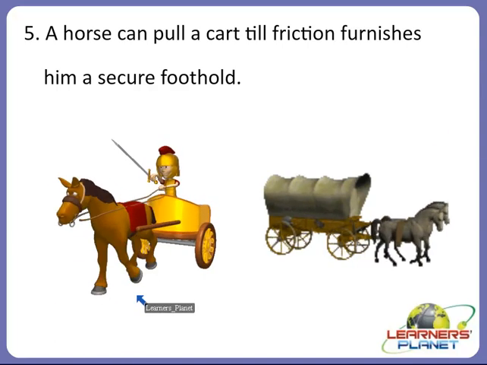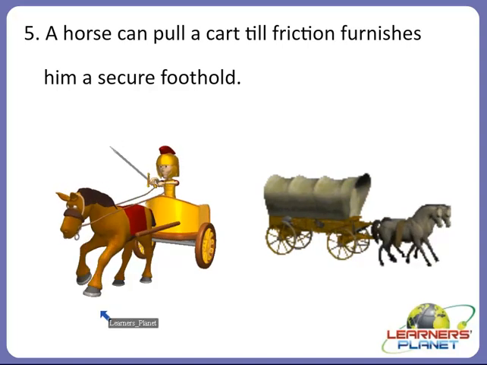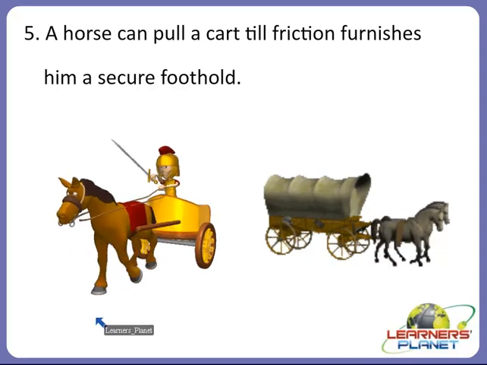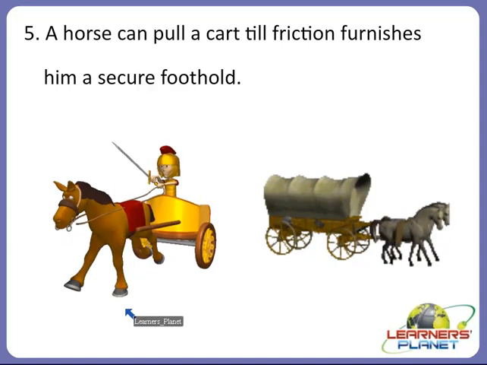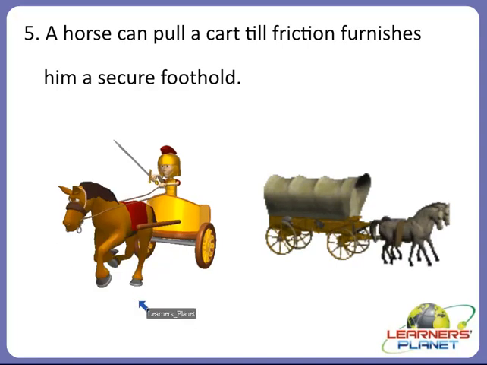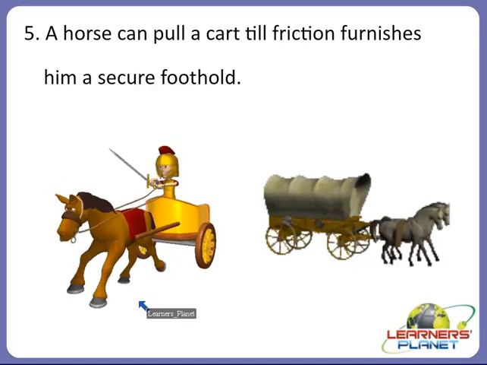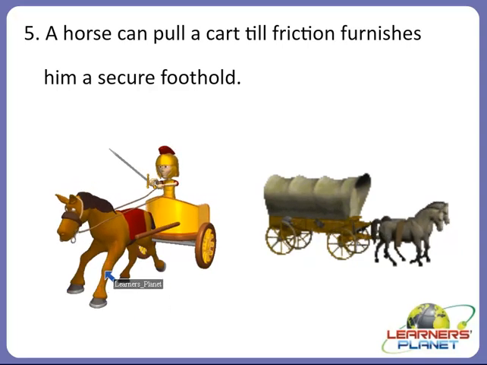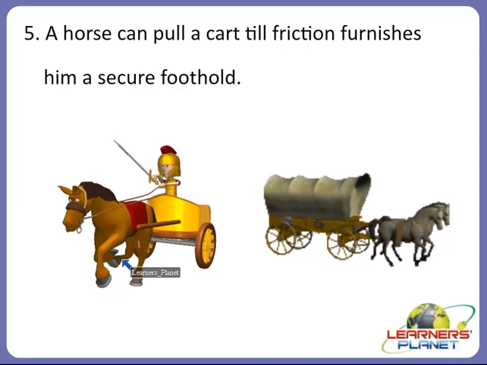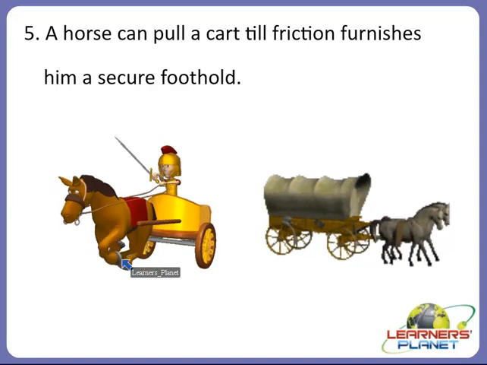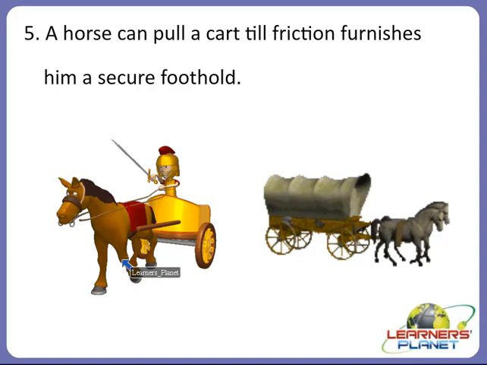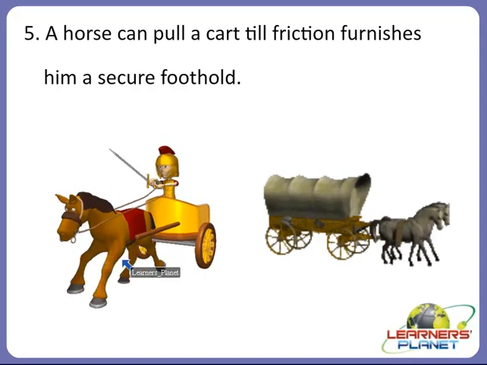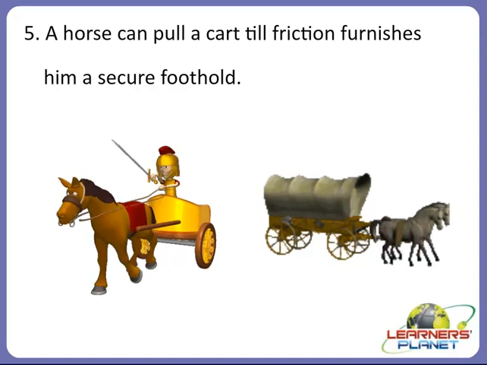That means there is friction between the hoof of the horse and the road, the street or the grass on which the horse is pulling a cart. This friction makes the horse's foothold secure, and that is why a horse is able to pull a cart.